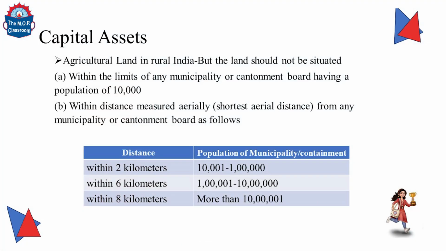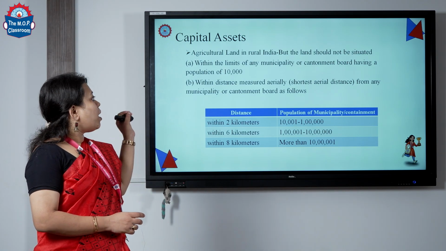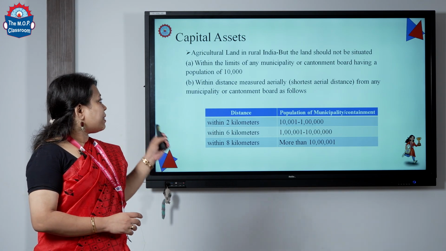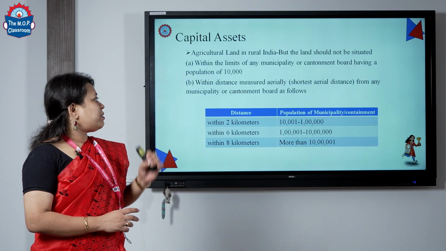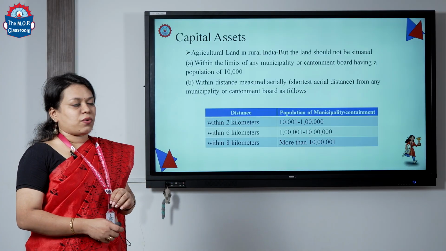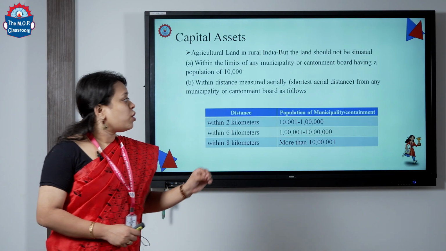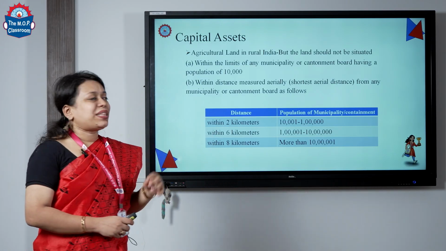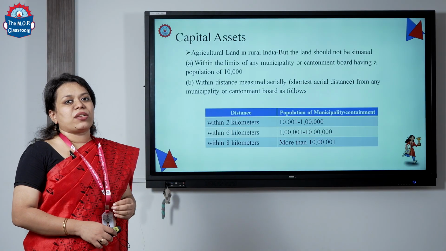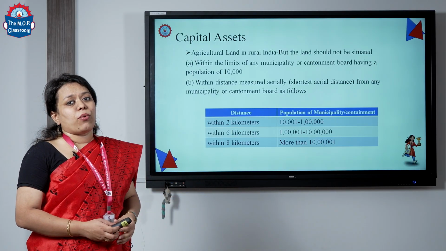Then we have agricultural land in rural area. Here you have certain conditions, that is, the land should not be situated in any municipality or cantonment board having a population of 10,000, and then if it is, the distance measured aerially from the municipality or cantonment board is as follows, which is 2 kilometers, the population must be from 10,000 to 1 lakh. Then within 6 kilometers, the population must be from 1 lakh to 10 lakhs, and within 8 kilometers more than 10 lakhs.